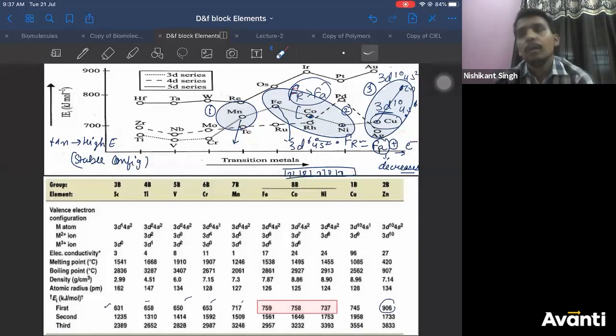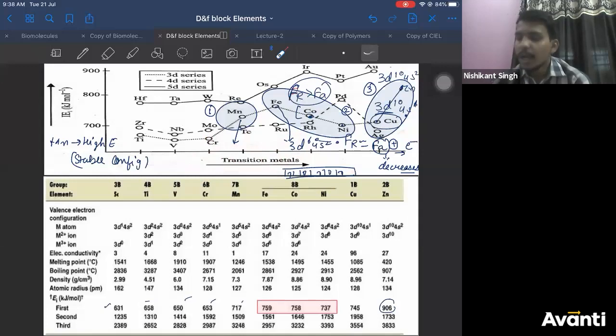Chromium exchange energy is more, but it does not affect. The 4s electron will not exchange its position with 3d. Okay. Ionization energy is more means graph increases. Ionization energy is less means graph decreases. Athar, what are you talking about? Athar, chromium mein.